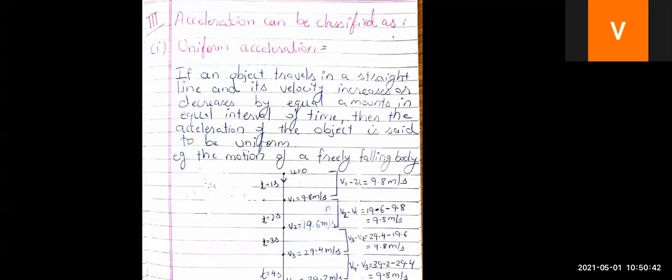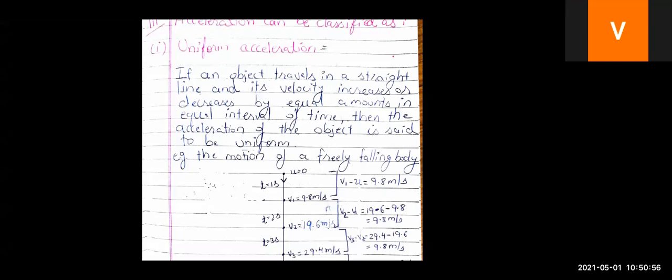Now, children, acceleration can be classified into two. First is uniform acceleration and second is non-uniform acceleration. So now we are very much familiar with the word uniform. Acceleration, as we all know, is change in velocity upon time.